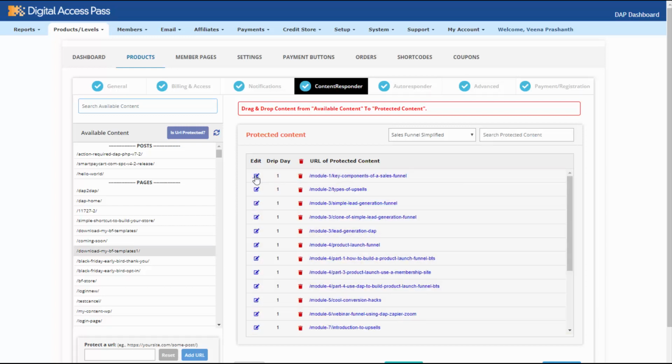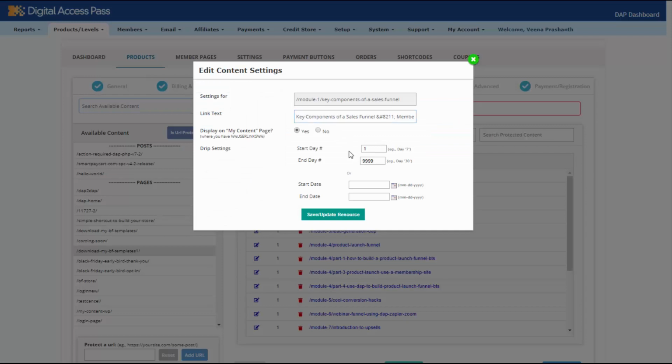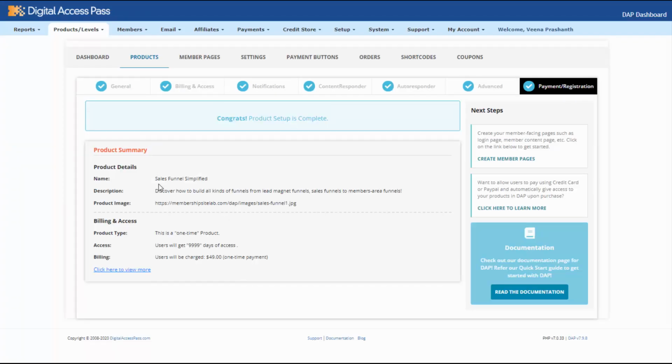And then specify how the content should be delivered. Do you want users to get instant access to it? Do you want the content to be drip fed to them? Specify the content delivery method. That's it. Save the product, you're done.